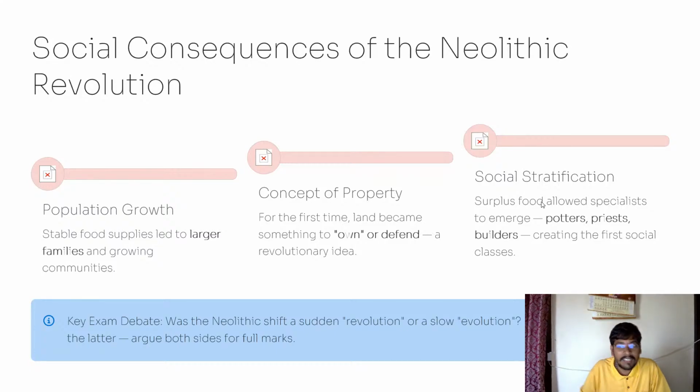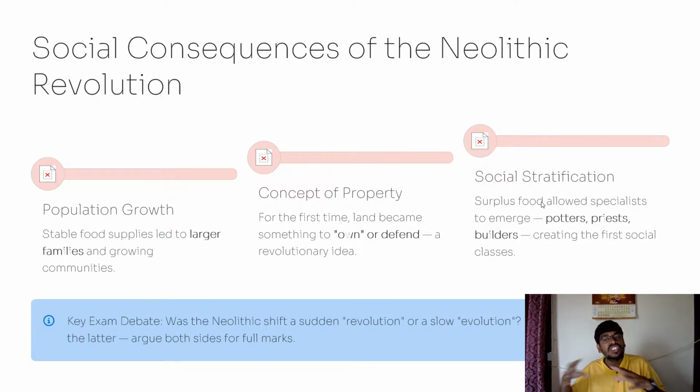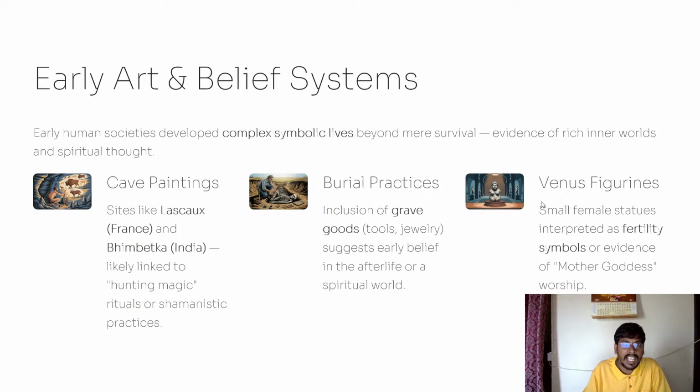So the major consequence was social stratification. Society was divided as per social status in the Neolithic age, where potters, priests, builders, all people were divided as per their caste, color, creed, everything. But in the Mesolithic and Paleolithic ages, there was nothing like social status. So social status started during the Neolithic age.